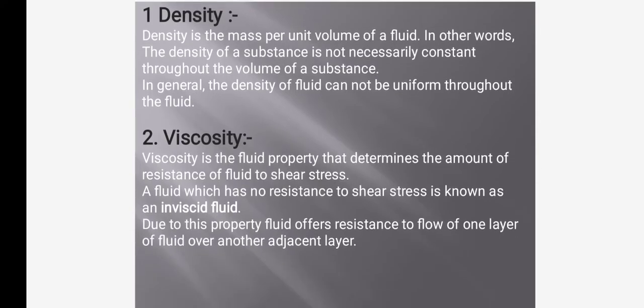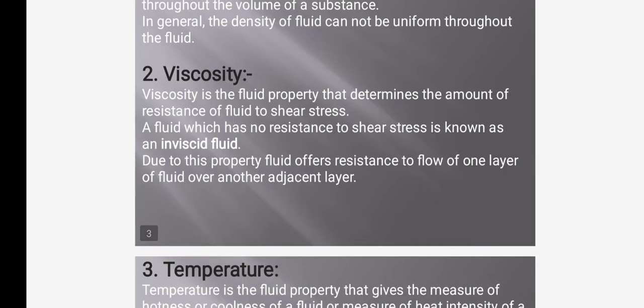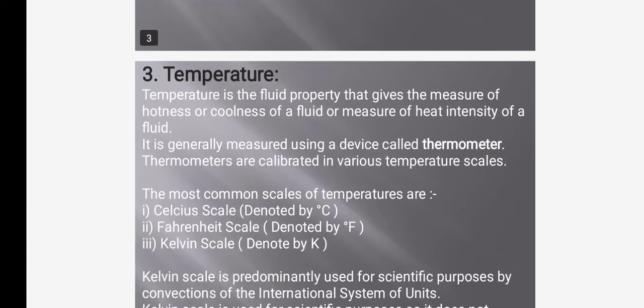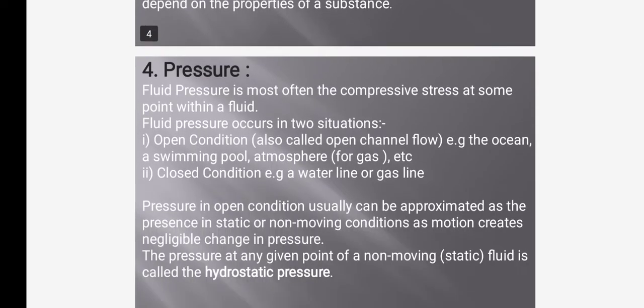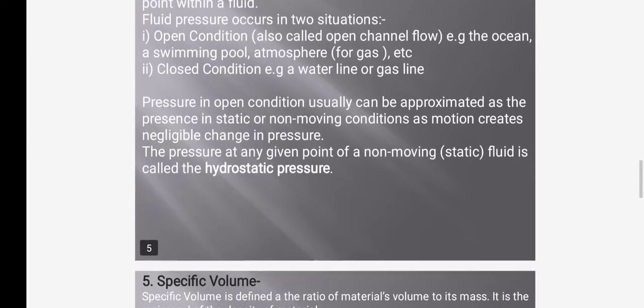Viscosity is a fluid property that determines the amount of resistance of a fluid to shear stress. Temperature is a fluid property that gives the measure of the hotness or coldness of a fluid, or measure of intensity of a fluid. Pressure. Fluid pressure is most often the compressive stress at some point within a fluid.